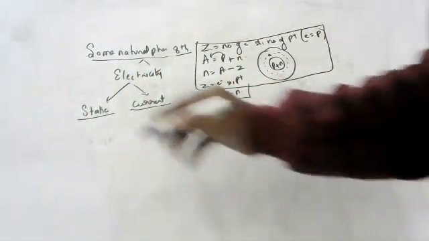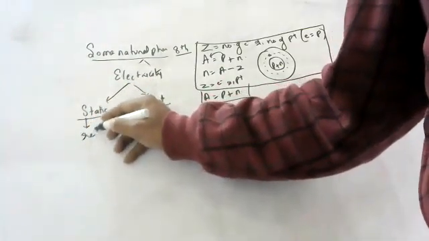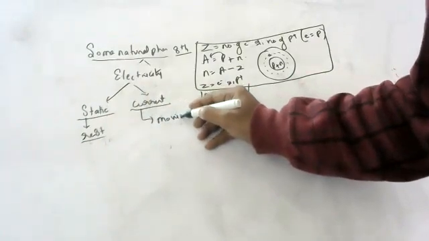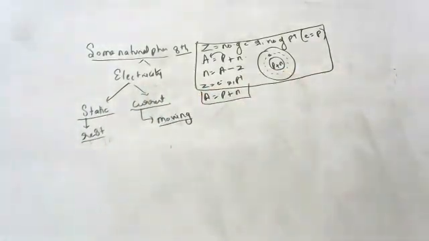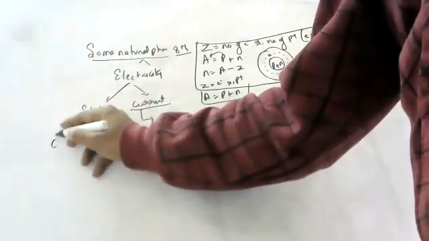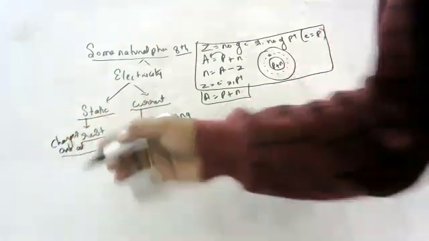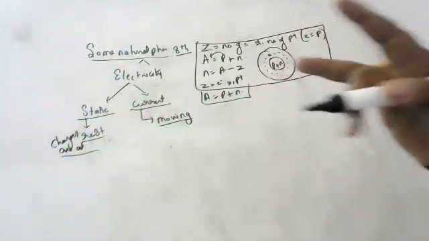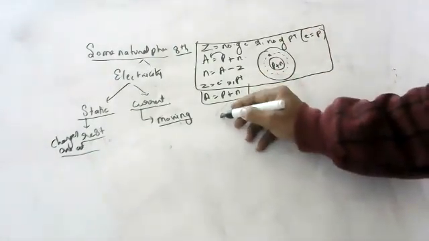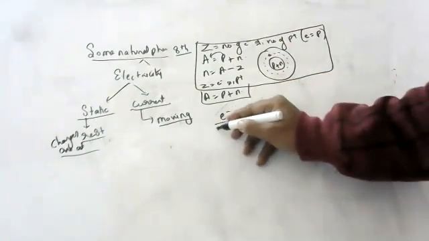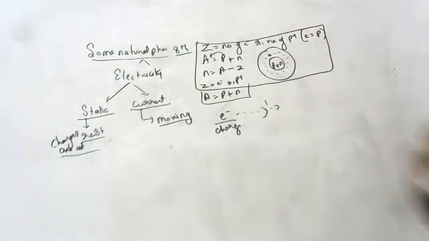What is static electricity? If charges are at rest, that is called static electricity. If charges are in a moving position, that is called current electricity. Charges are at rest. If they move, you will get current. If they are not moving, you just get charge. Again, I'm saying, if electrons are moving, then current is there. If electrons are just present, then charge is there. So in eighth class we are going to study static electricity, children.